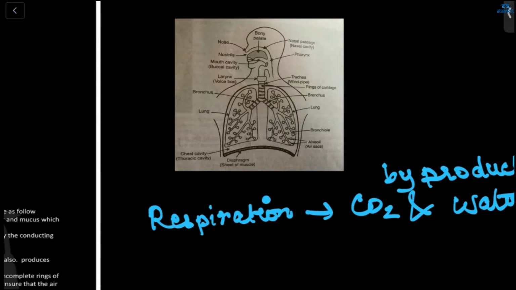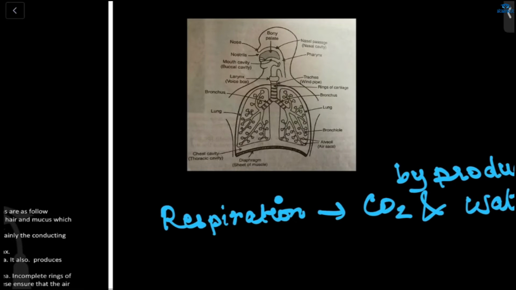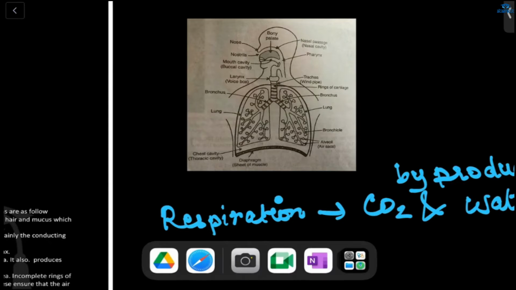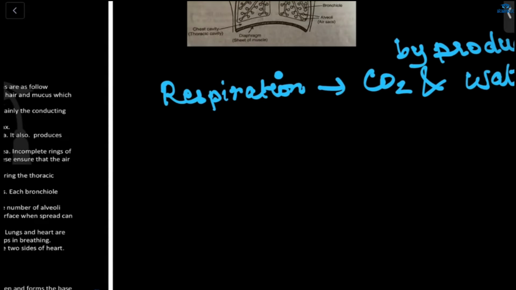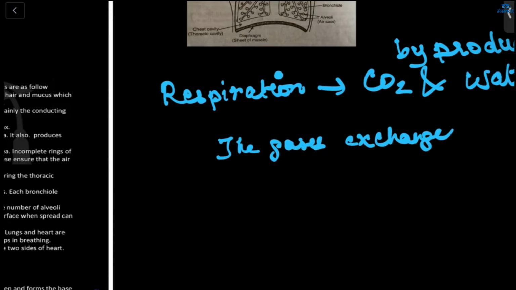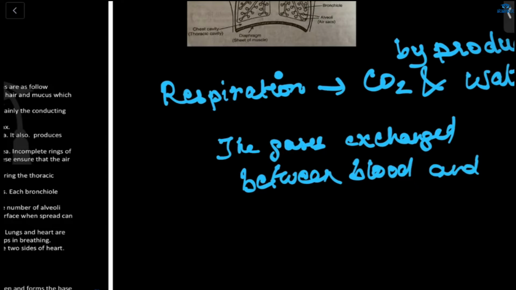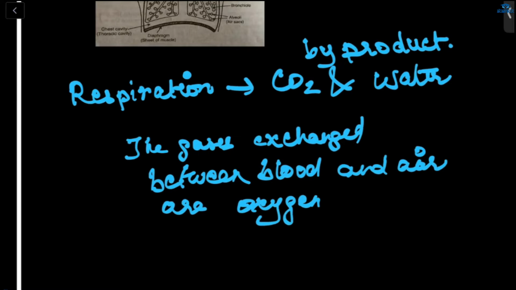Now, it involves our respiratory system. What is the function of the respiratory system? Its function is to breathe in oxygen for respiration and to breathe out carbon dioxide. The gases exchanged between blood and air are oxygen and carbon dioxide.